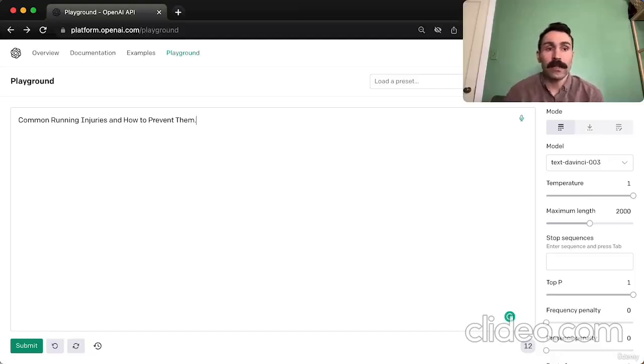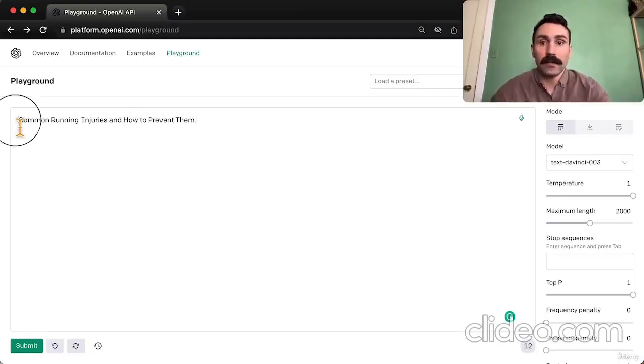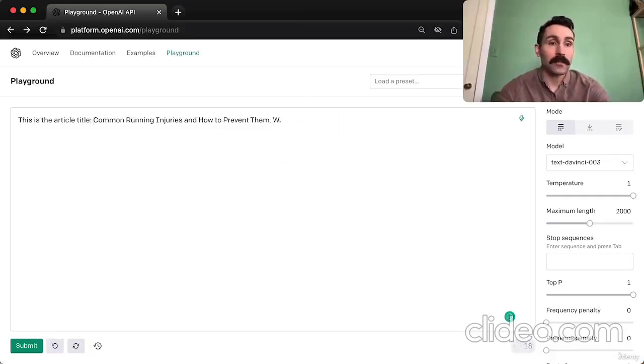But what I've found is that it's going to give us something very generic. It's not going to give us something long. It's not going to be in depth, and it will probably require a lot of editing. So there's different things that we can do to get a bigger bang for our buck, essentially. And that's going to take a little bit of prompt tweaking. So let's just tell ChatGPT that this is the article title. Now let's just ask it, what are the headings?